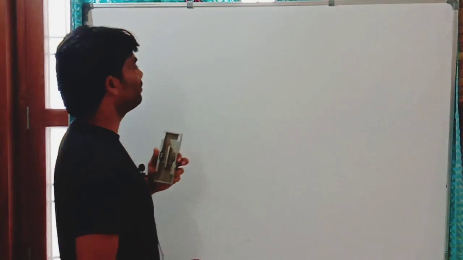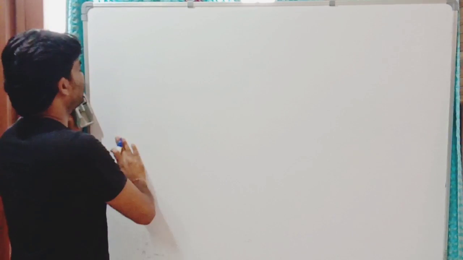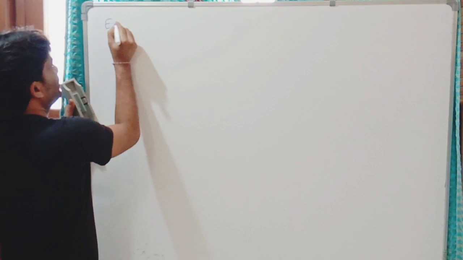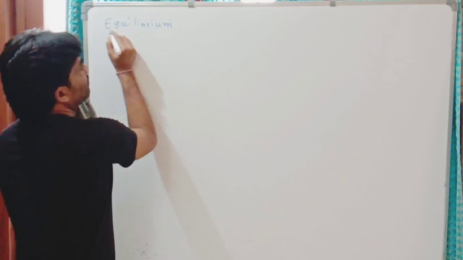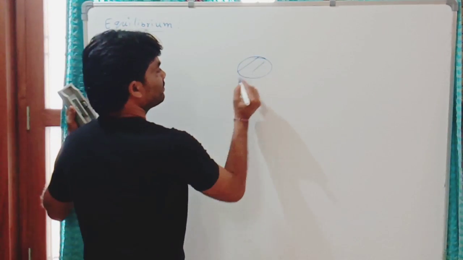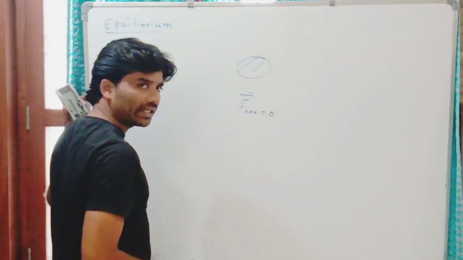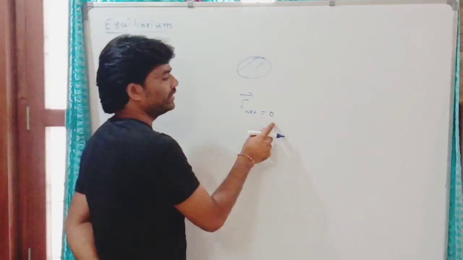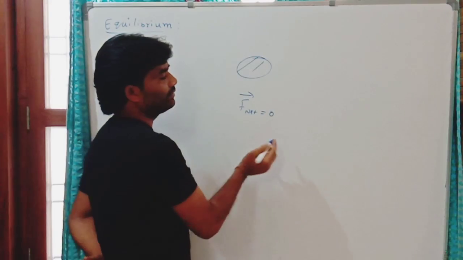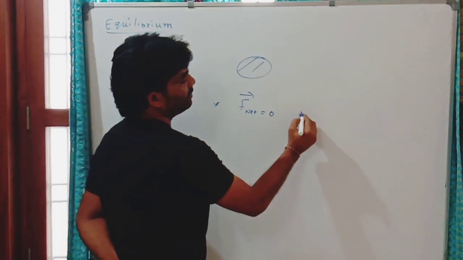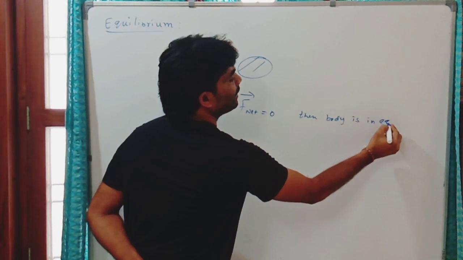So under equilibrium, the body experiences zero net force. You can see here, equilibrium means what? If it is a body or a system, it experiences no net force. If the net force acting on the system is zero, the magnitude is zero, or the total force is equal to a null vector, then the body is said to be in equilibrium.